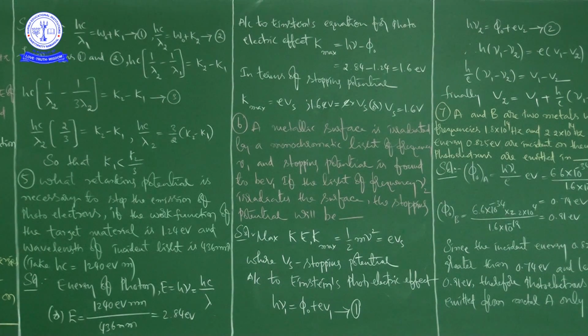And the value of nano is 10 to the power of minus 9.